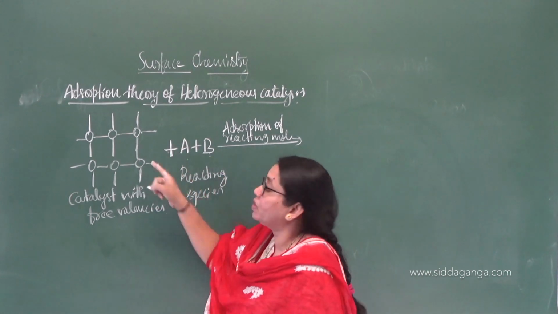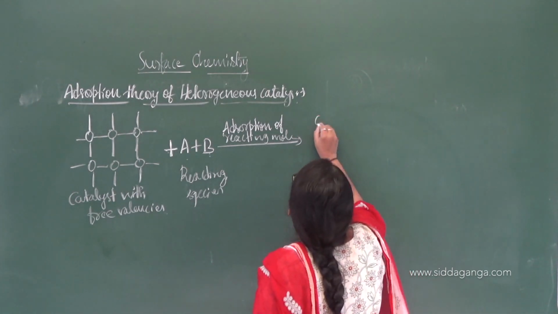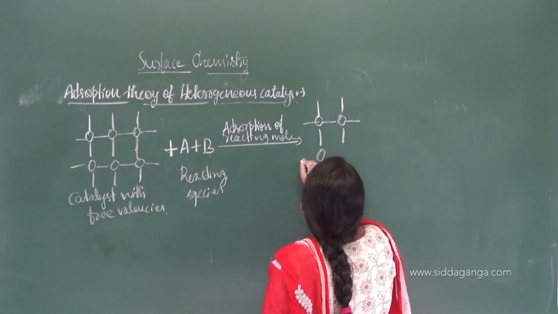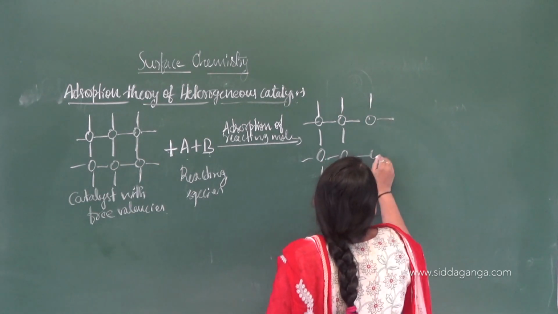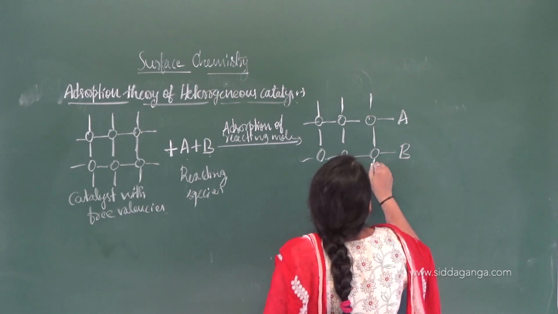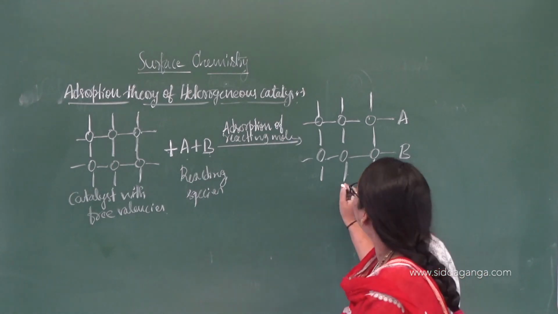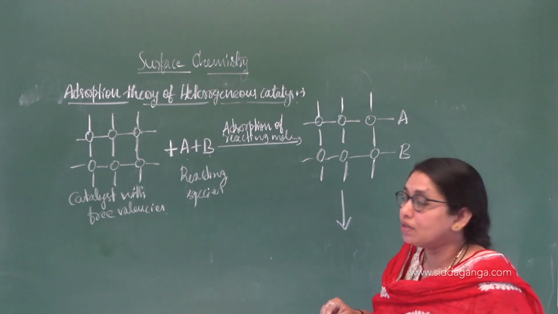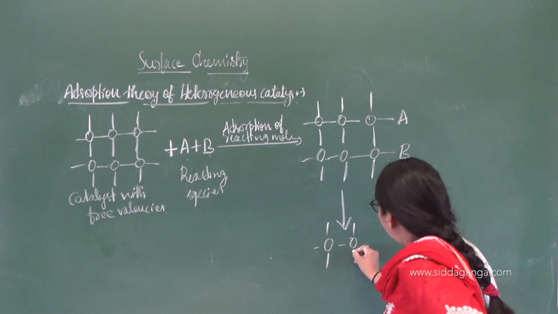They will get adsorbed on the surface of the what? Catalyst. So this is the catalyst again. Here the reactants will bind to, or you can say adsorb on, the surface of the catalyst. Again, what happens? Those reactants will react with each other. So how can we represent that here? This will be again the same.